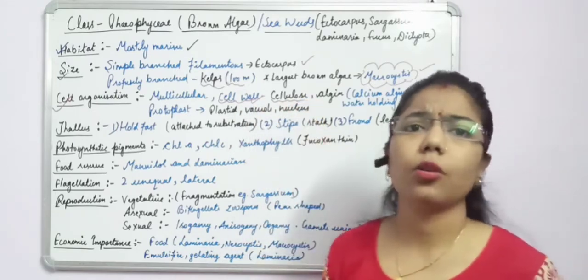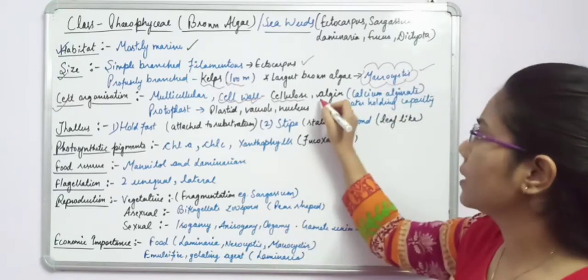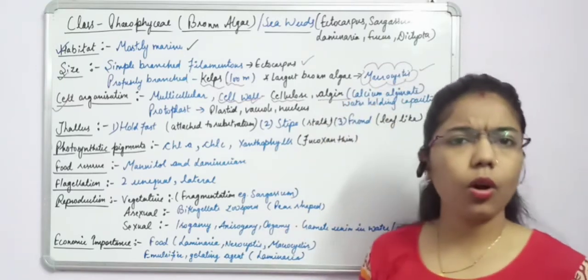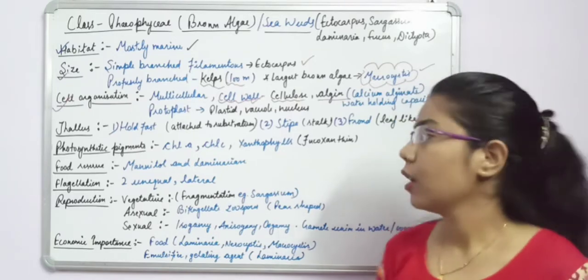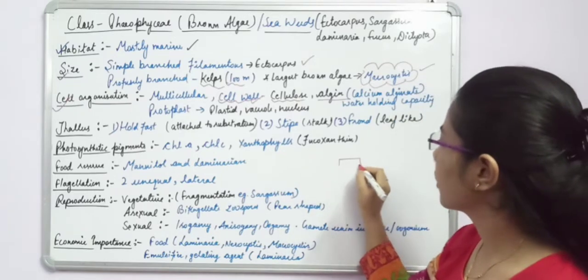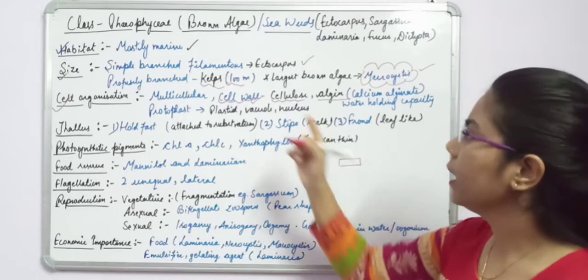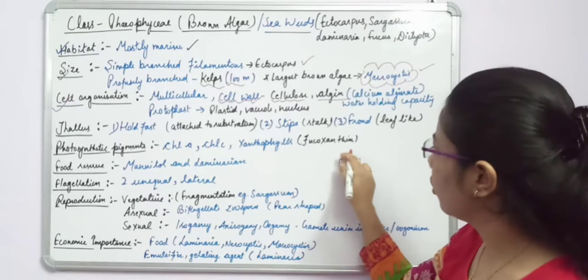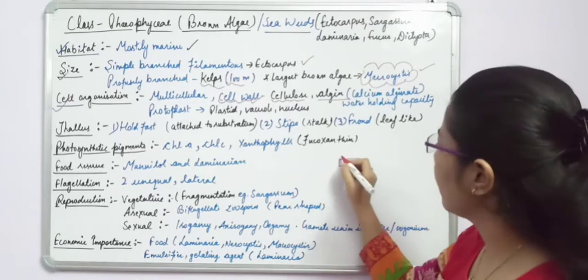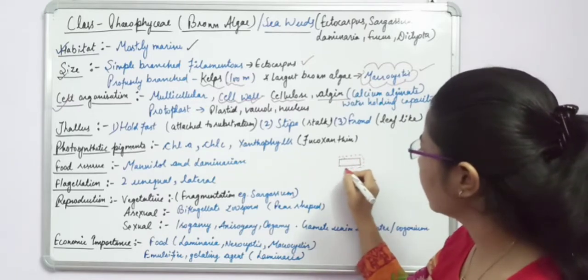Along with the cellulose, one more thing is present: algin, or we can say in the form of alginic acid. For example, if it is a cell of any brown algae, this cell wall is made up of cellulose, and outside this cell wall you can see some gelatinous substance.